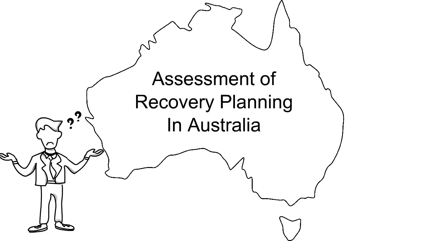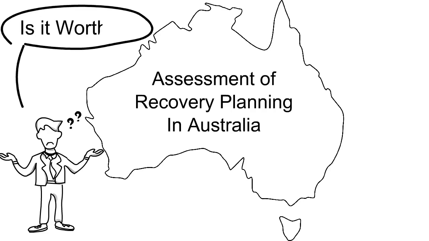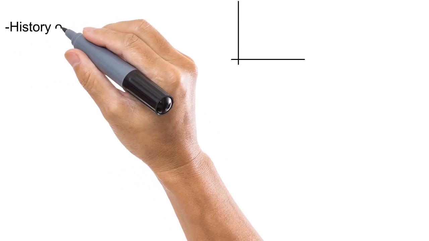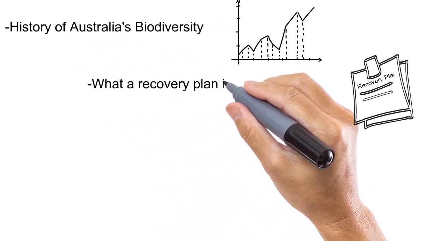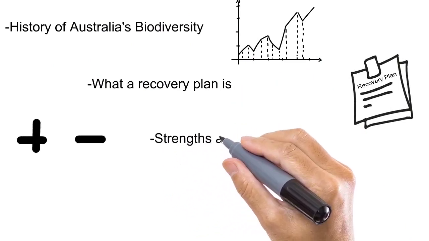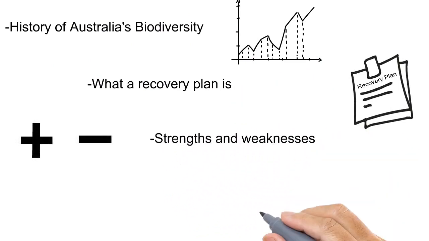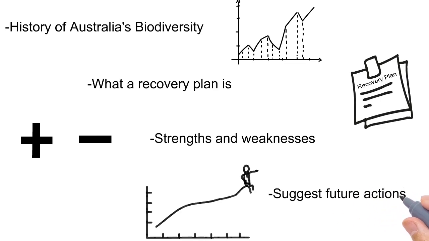Over the next few minutes, I will be assessing the efficacy of recovery plans in Australia. Firstly, I will begin by discussing the history of Australia's biodiversity, what a recovery plan is, the strengths and weaknesses of the current recovery plans, and then I will suggest future actions.